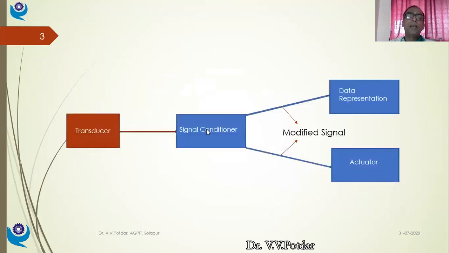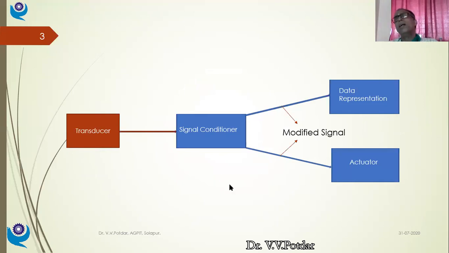The same thing I told you, whatever I explained. The transducer generates a signal. This signal cannot be directly given to the actuator, or used directly for representation on a meter or on a digital display. I cannot have the transduced signal directly used for data representation. No, it is not possible. Using the transduced signal directly for actuation is also, in most cases, not possible.